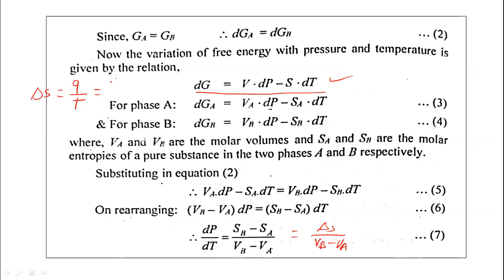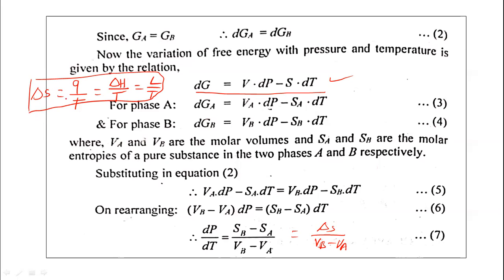So it is also equal to delta H upon T, or it is also equal to L upon T. This is according to the definition of entropy. Delta H is the enthalpy change, and L stands for latent heat per mole.